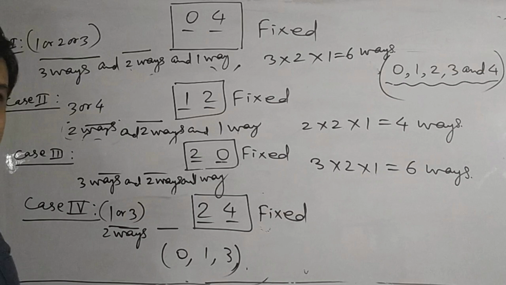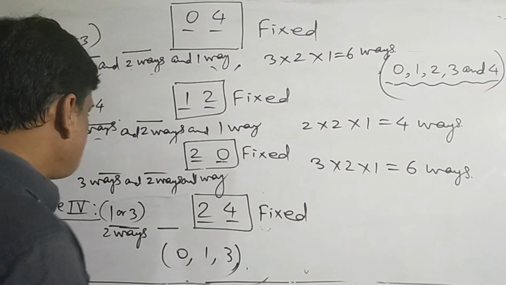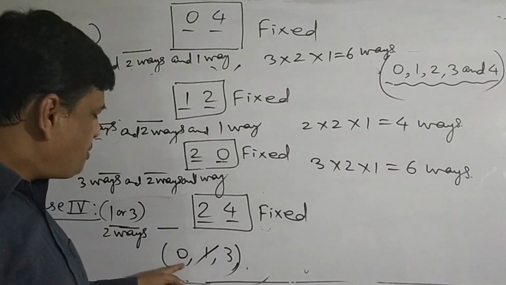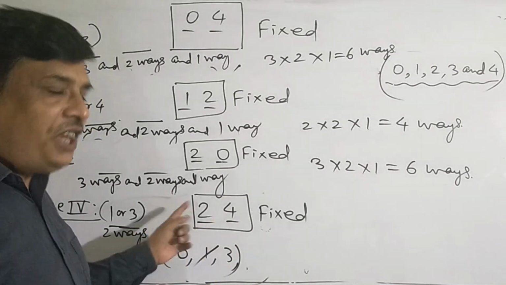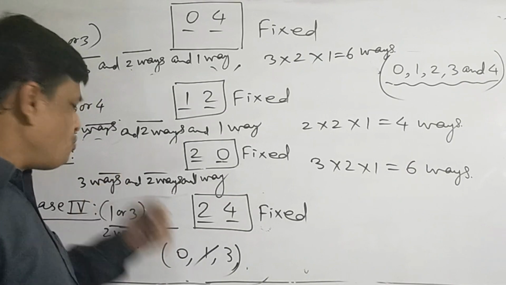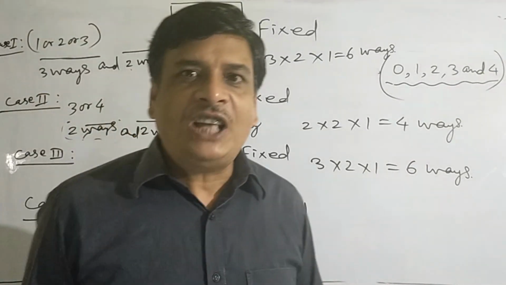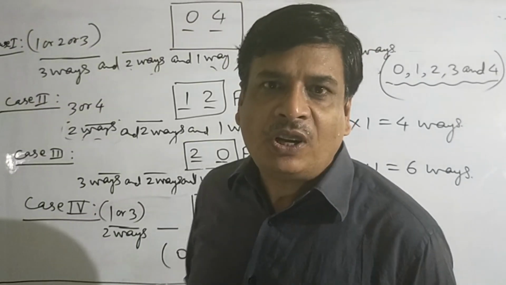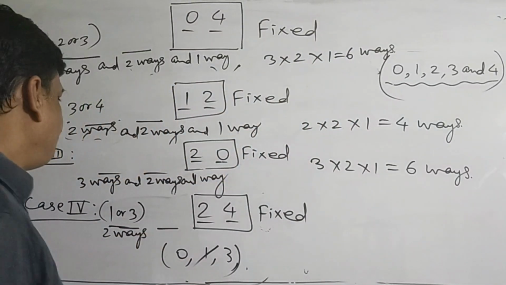So there are two ways of filling the thousand place. Suppose 1 is taken at the thousand place. Now for the hundred place, 0 can be used or 3 can be used. So for each choice of thousand place, as 0 can be used for the hundred, there are also two choices for the hundredth place.